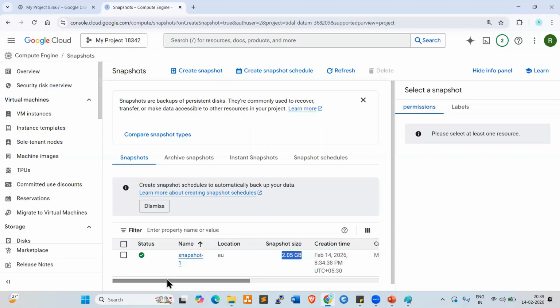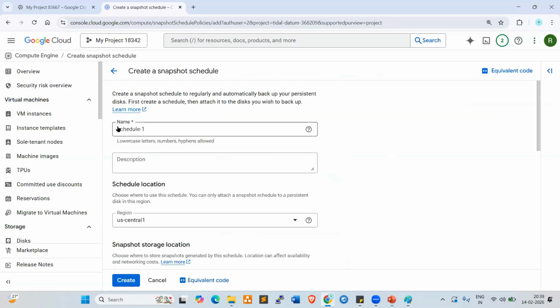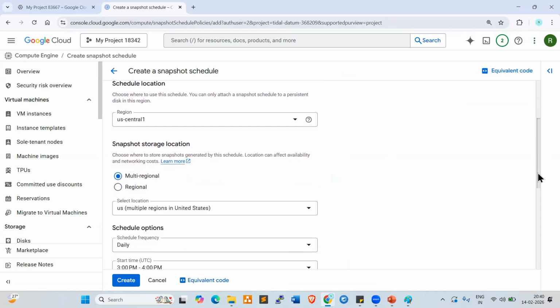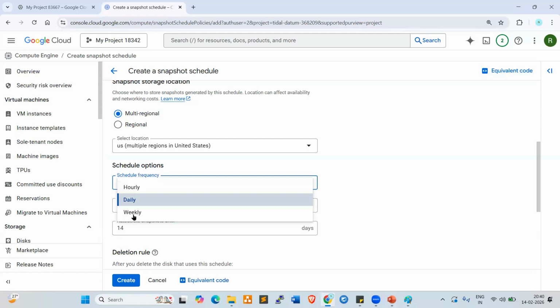Now, the manual snapshot is created here. Now I want to create a schedule, I want to enable the schedule. For which, click on create snapshot schedule. Name: schedule 1. Region: US Central 1. Go down here. Multi-regional, regional. Schedule frequency: daily or hourly or weekly.